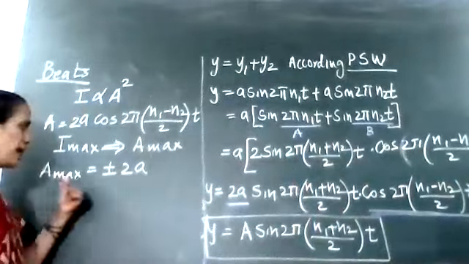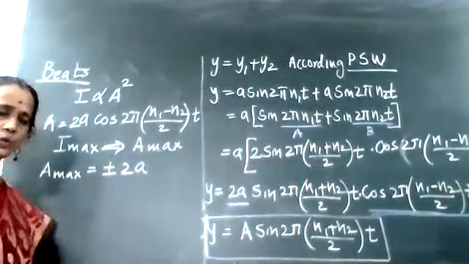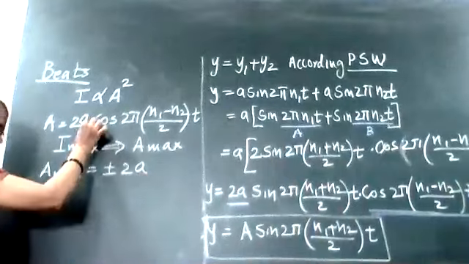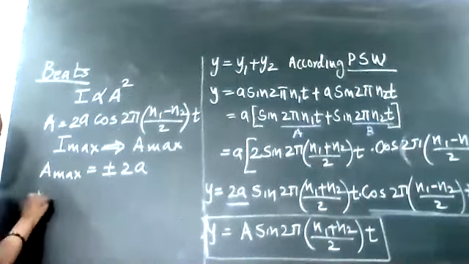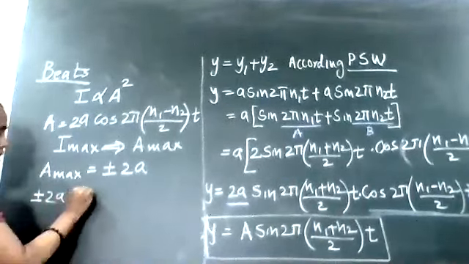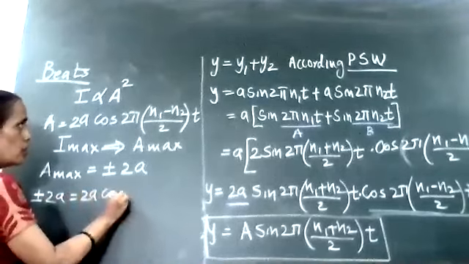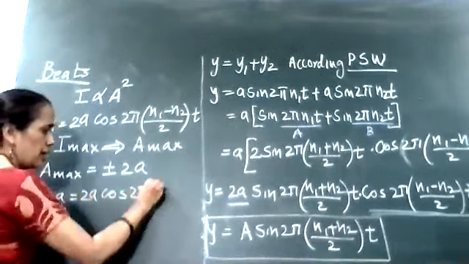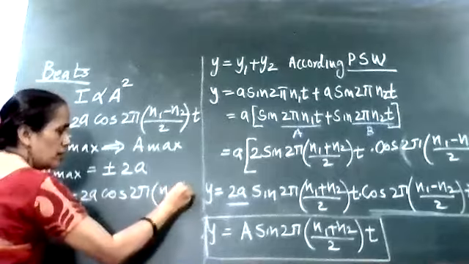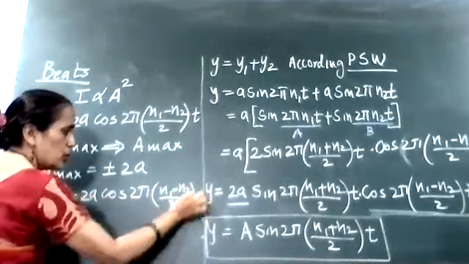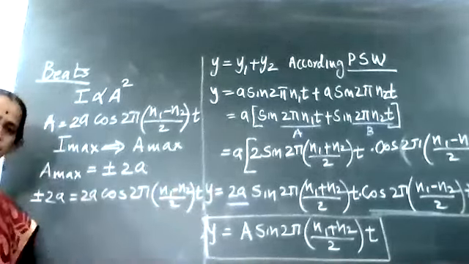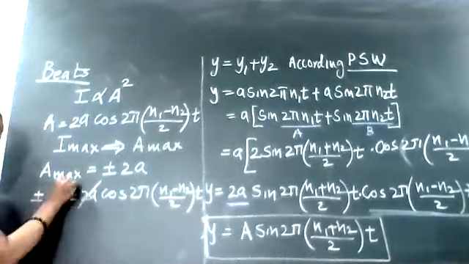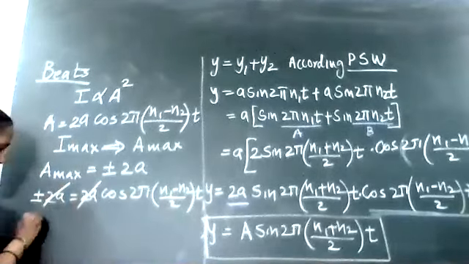Now if your A max is equal to positive or negative 2a, what do I substitute here? The A max value. Positive or negative 2a is equal to 2a cos of 2π into bracket (n1−n2) upon 2 into t. From both sides this 2a will get cancelled. What is remaining?